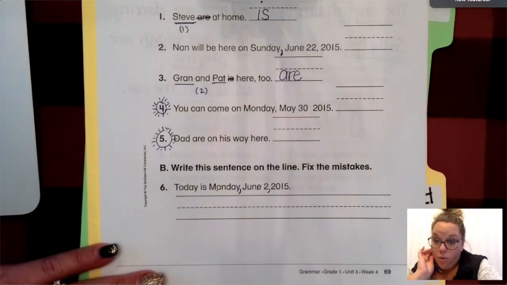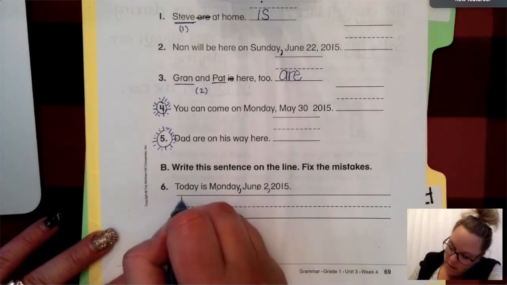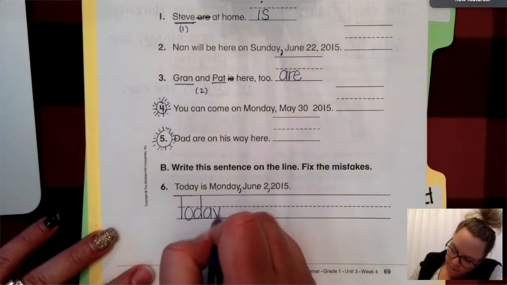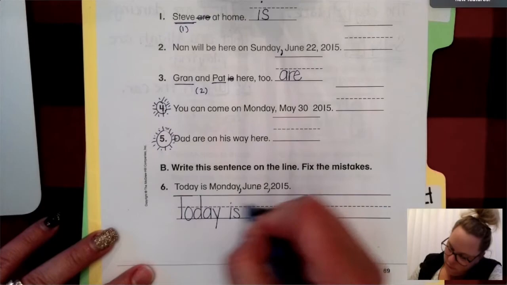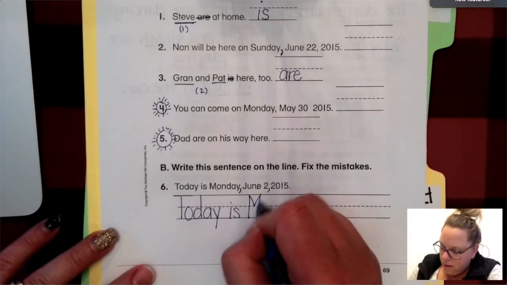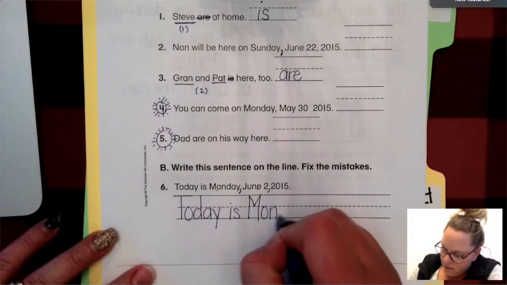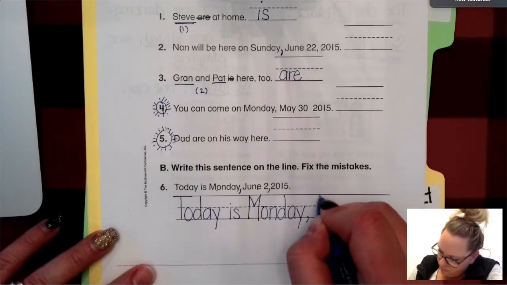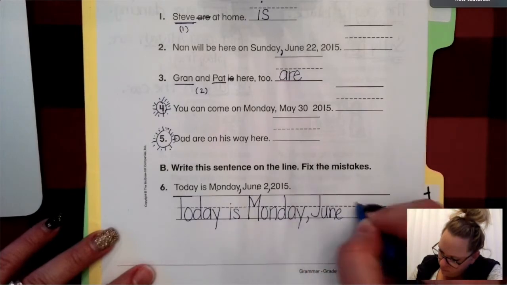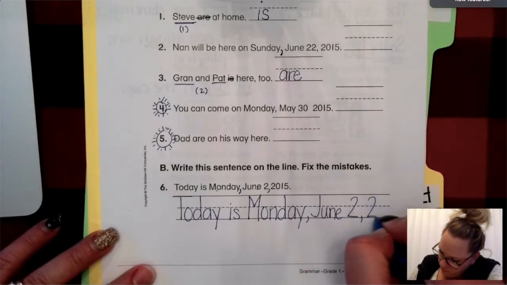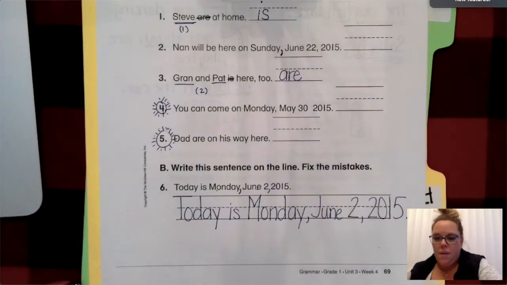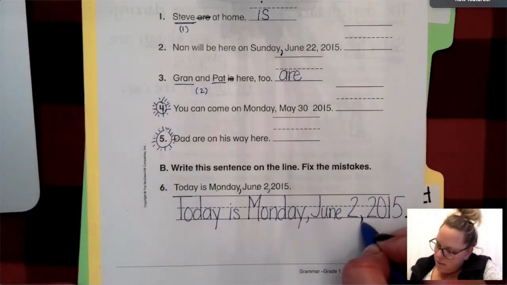So now you're going to be responsible for rewriting the sentence. You want to use good handwriting, and you would need to leave some space in between each word. Okay? You need to put those commas in where they need to be.